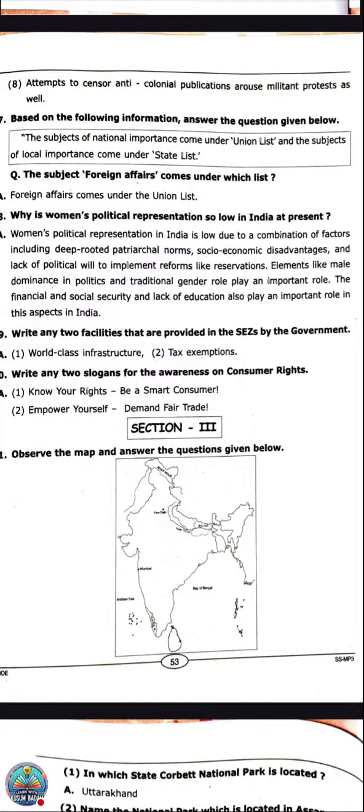Okay, now the next question, the 17th. This is a common type, where they give one paragraph and ask you to answer. Based on the following information, answer the question given below: the subjects of national importance come under the union list, and the subjects of local importance come under the state list. The subject foreign affairs comes under which list? If you remember, foreign affairs comes under the union list. There are three lists in total: the union list, the state list and the concurrent list.